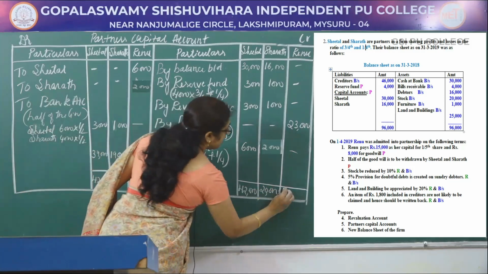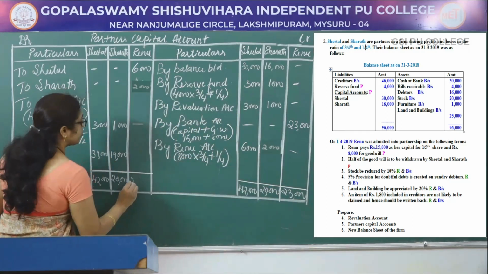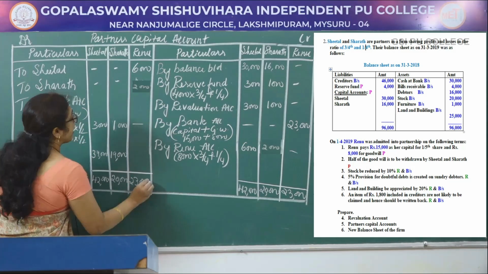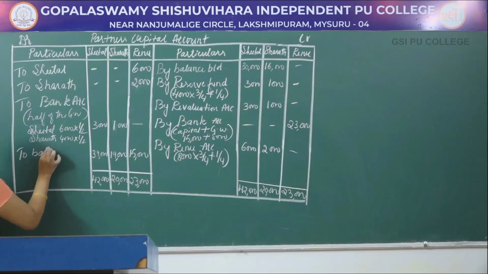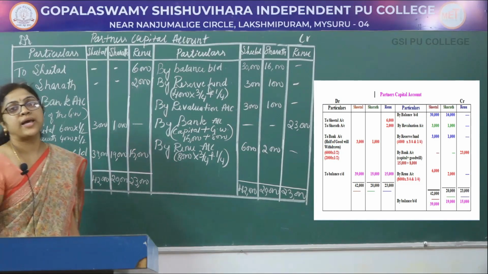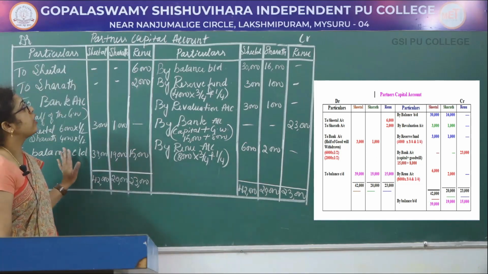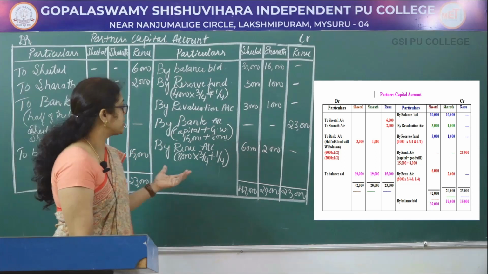Next write the total on Renu's column 23,000. Write the same total here 23,000 and balance is 15,000. To balance carried down to balance sheet. So this is the way we prepare the partners' capital account when half of the goodwill is withdrawn.